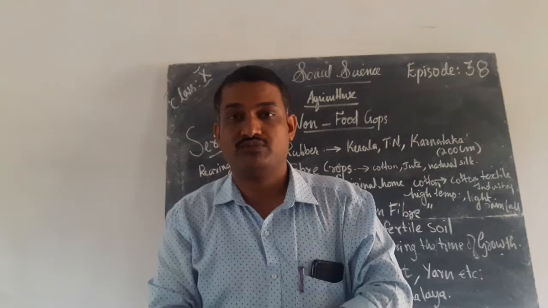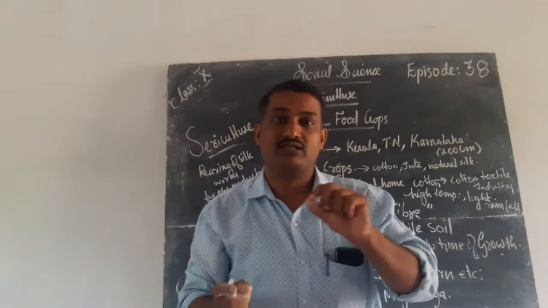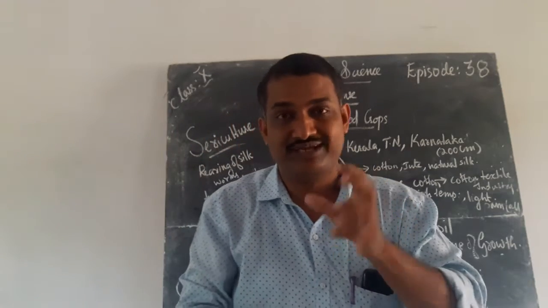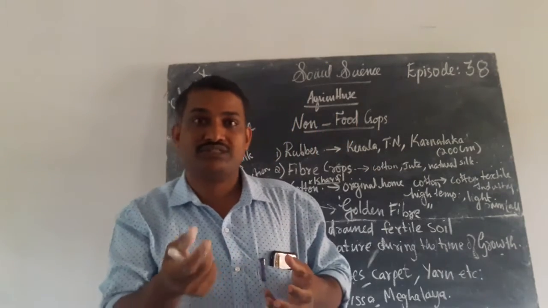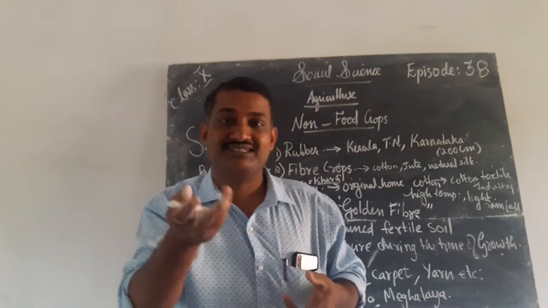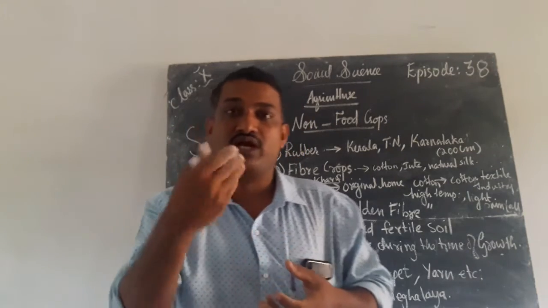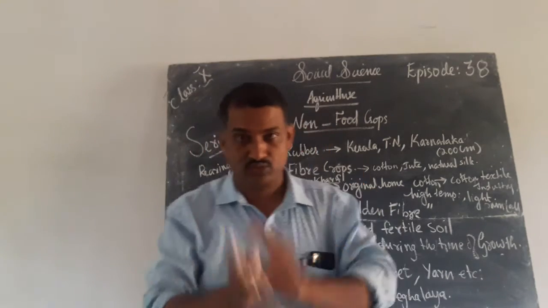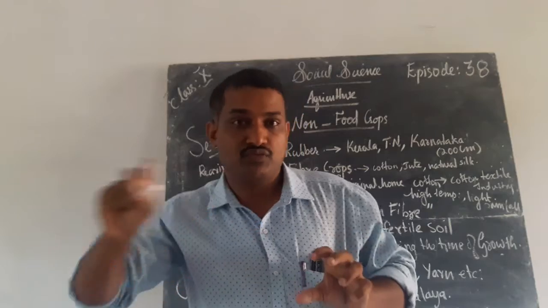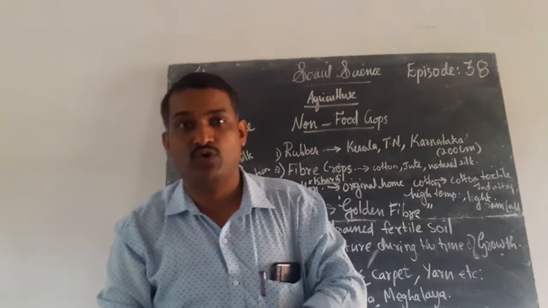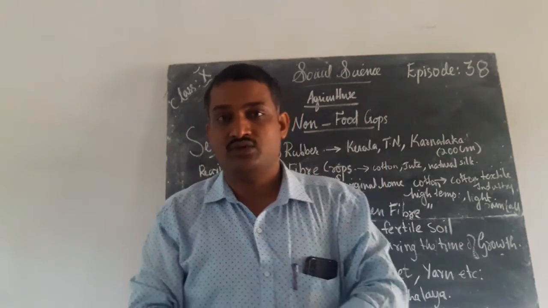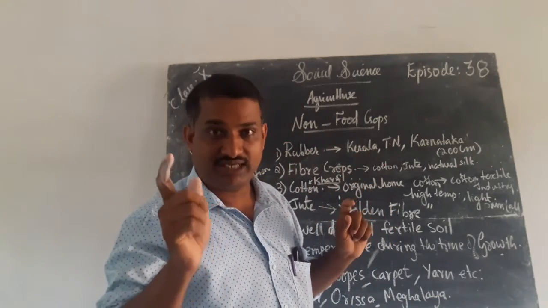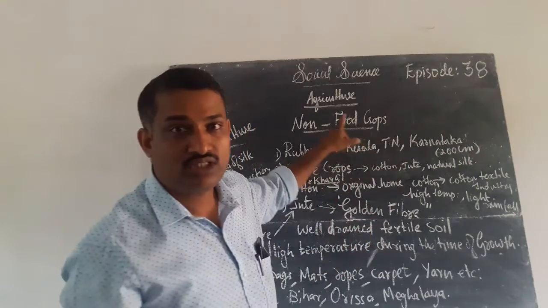There are two types of crops: food crops and non-food crops. What are food crops? Food crops are the crops that we consume ourselves. Suppose rice, wheat, barley, jowar, all these things we cultivate for our consumption. That is what we call food crops. Now you understood what food crops and non-food crops are. Today we are going to study about non-food crops from the lesson agriculture.